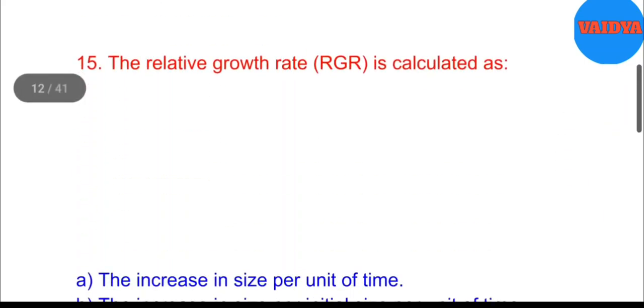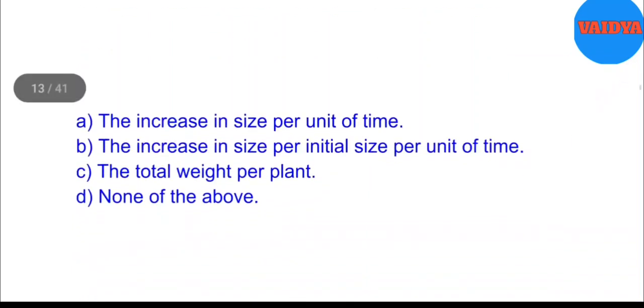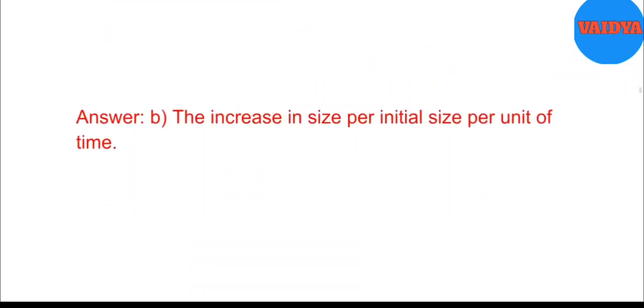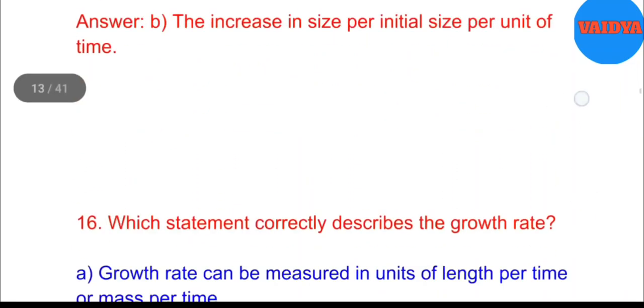15. The relative growth rate, RGR, is calculated as A. The increase in size per unit of time. B. The increase in size per initial size per unit of time. C. The total weight per plant. D. None of the above. Answer. B. The increase in size per initial size per unit of time.